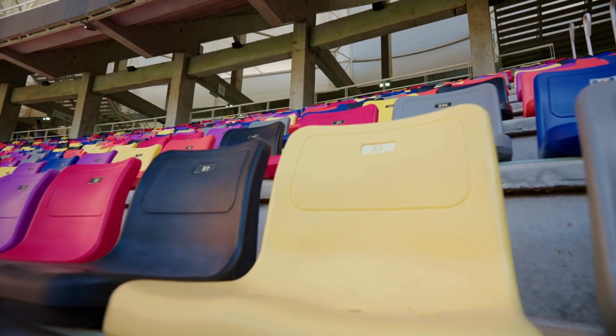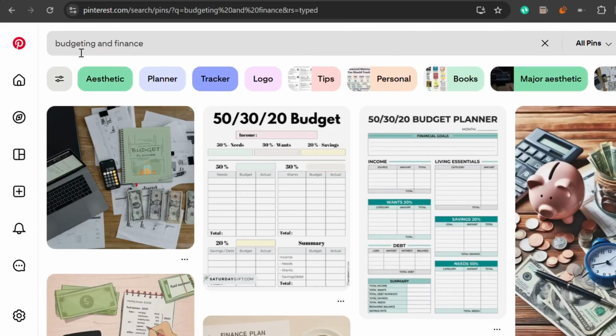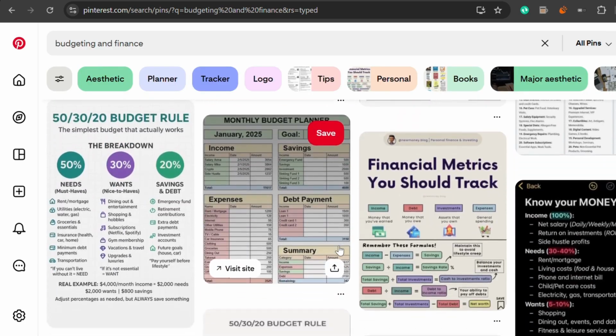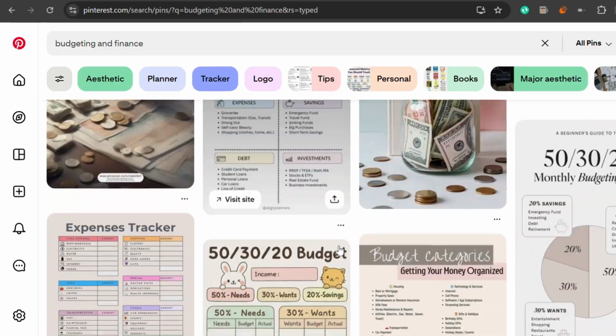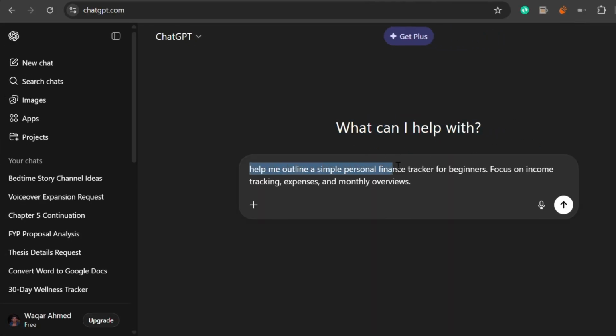The first one is a personal finance tracker. This works without an audience because people actively search for budgeting and finance tools, especially on Pinterest. You don't need trust for this kind of product. People just want something that helps them organize their money. To create this, I'd start in ChatGPT. The first prompt I'd type is, help me outline a simple personal finance tracker for beginners. Focus on income tracking, expenses, and monthly overviews.